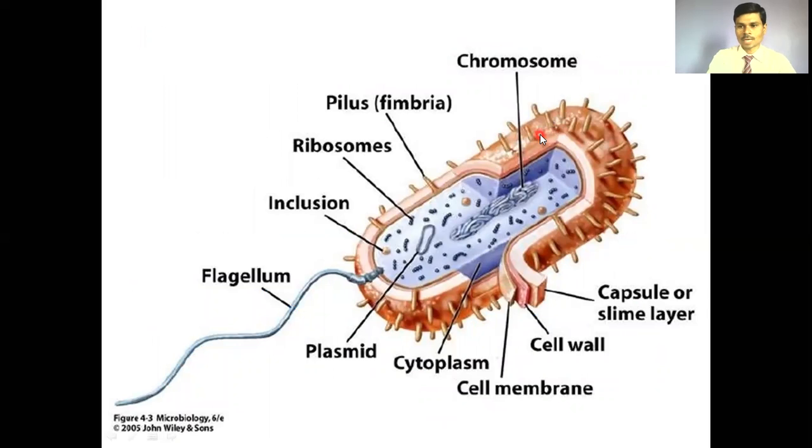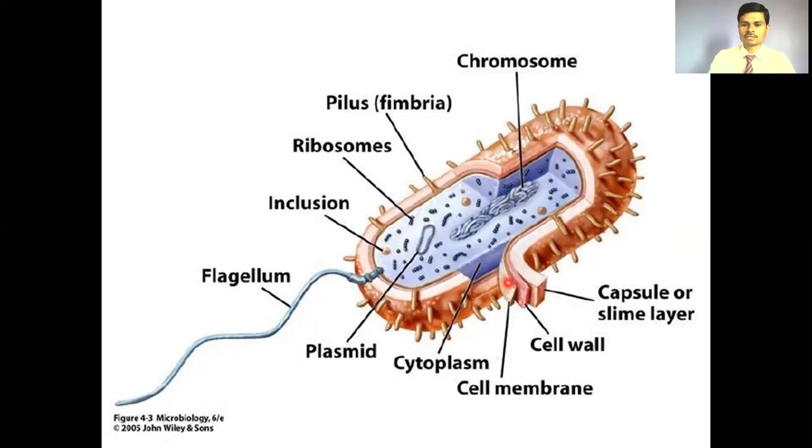This is the ultrastructure of the typical bacterial cell. If we move from the outer to the inner side of the bacterial cell, we will observe on the outer surface of the bacterial cell a presence of a hair-like structure. This is a hair-like or whip-like structure, that is the flagellum. This hair-like structure is called pili or fimbriae. This is the outermost brown-colored capsule, which is made up of slimy substances, which doesn't allow the bacterial cell to desiccate. Inner to the bacterial capsule, there is the bacterial cell wall. This bacterial cell wall is made up of NAG and NAM.